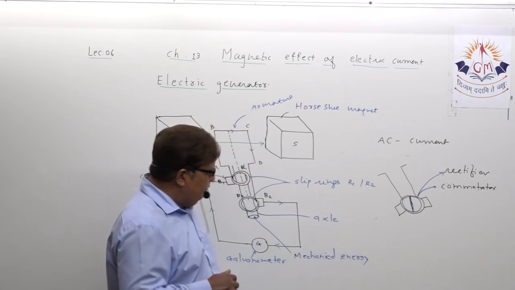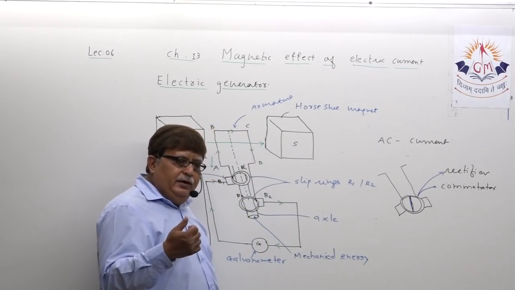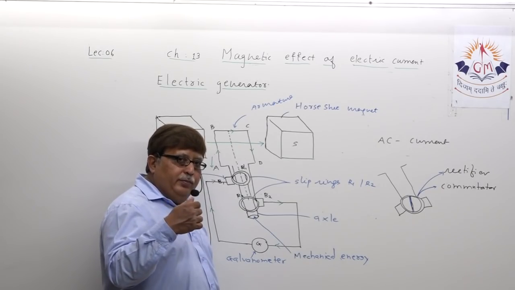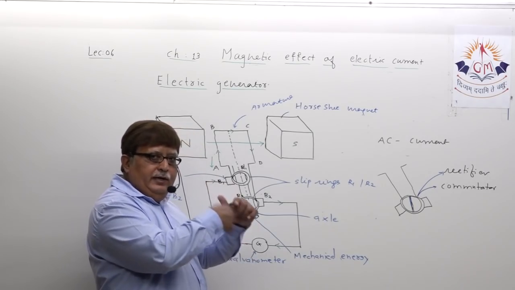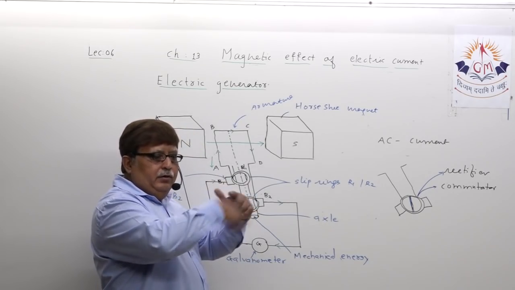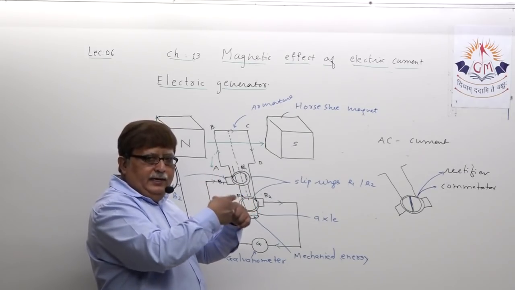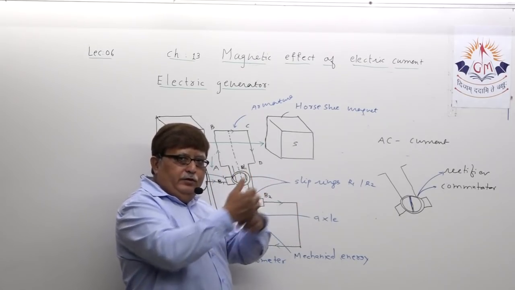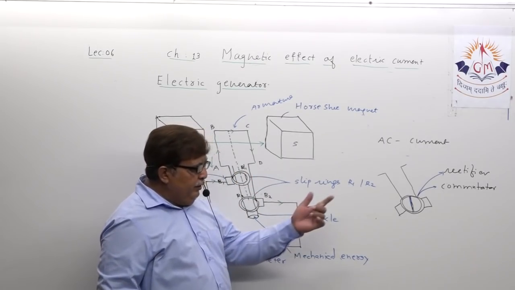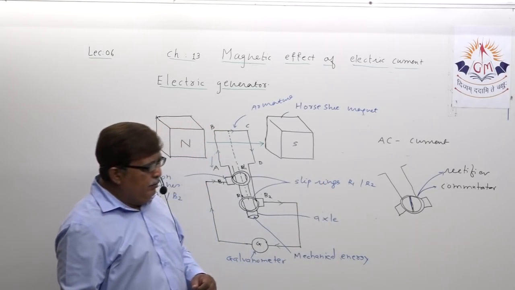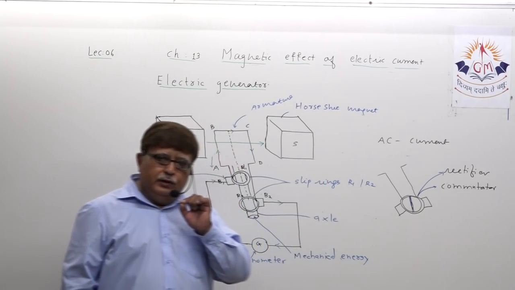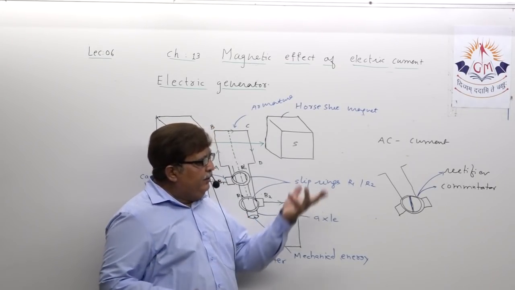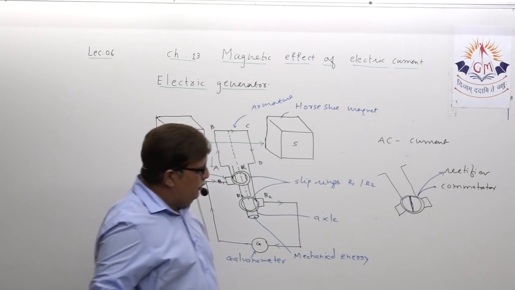No doubt in the motor we are supplying electric current from outside, but that current which we supply has to flow in only one direction, then and only then you get the constant movement of the coil in one direction. Otherwise, what happens? Once the coil rotates this way and this way, it is not going to work. The same rectifier or commutator arrangement exists in the DC generator, and that produces the current.